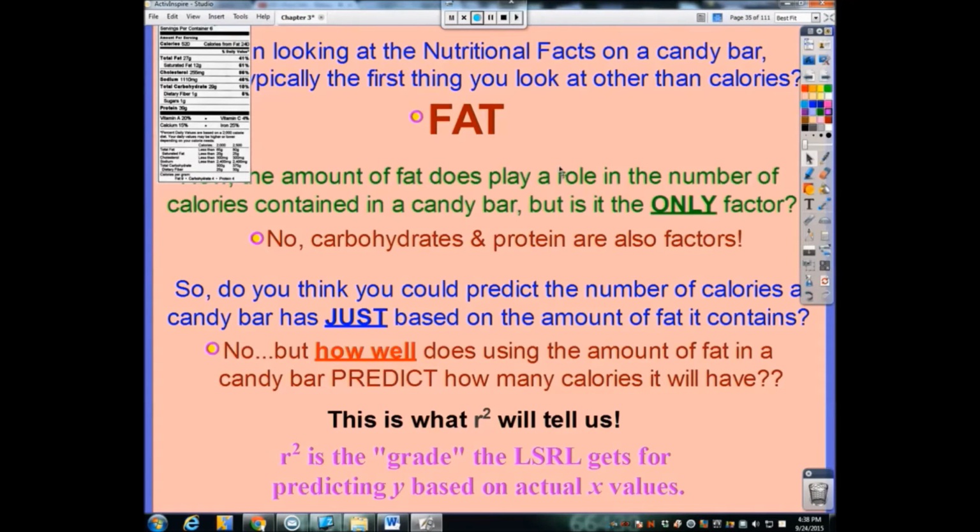To put that into perspective of this problem, R-squared is going to be the grade that our regression line will get for predicting calories based on the actual amounts of fat contained in our candy bars. Okay? So the higher the R-squared value, the better our regression line will be at predicting the number of calories from actual fat content. The lower the R-squared value, let's say we had an R-squared of 10%, well, that's telling us that the regression line is going to be awful at predicting Y values for actual grams of fat. Okay, so the higher the better at doing really good jobs at predicting.